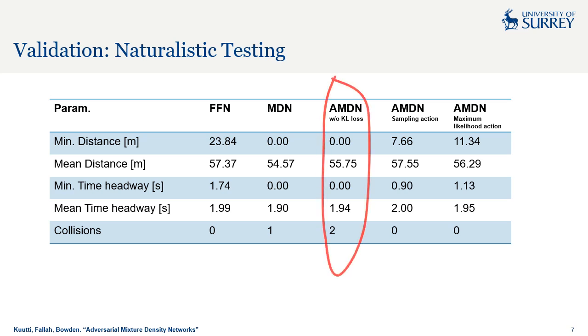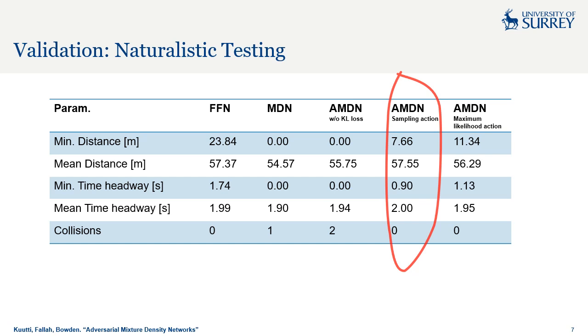while the first AMDN variant, which is AMDN without the KL divergence loss, has 2 collisions, showing worse performance than the last two models. The second AMDN model is the AMDN with the KL loss, where during inference, we sample the action from the safe action distribution. This AMDN model has 0 collisions in naturalistic testing, but a fairly low minimum headway at 0.9 seconds.